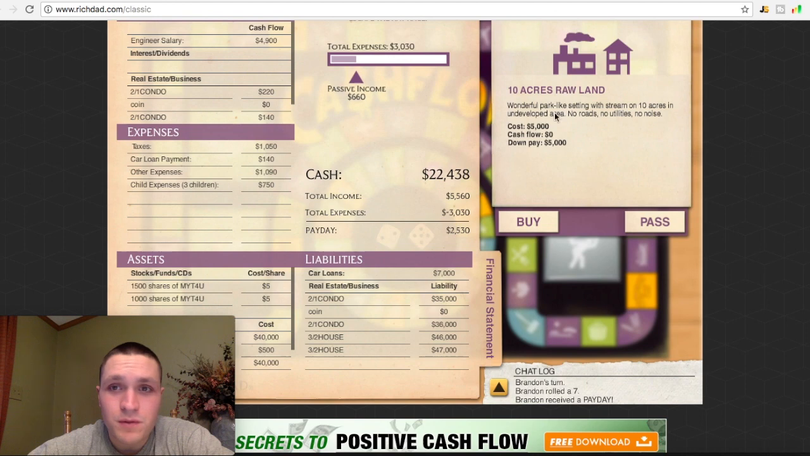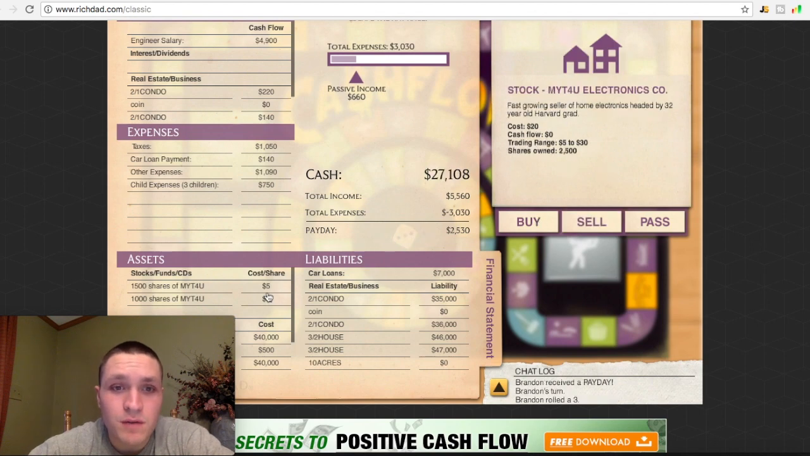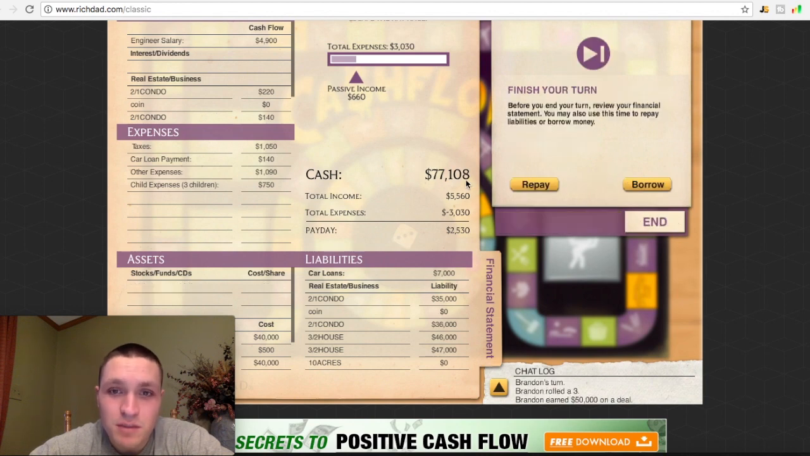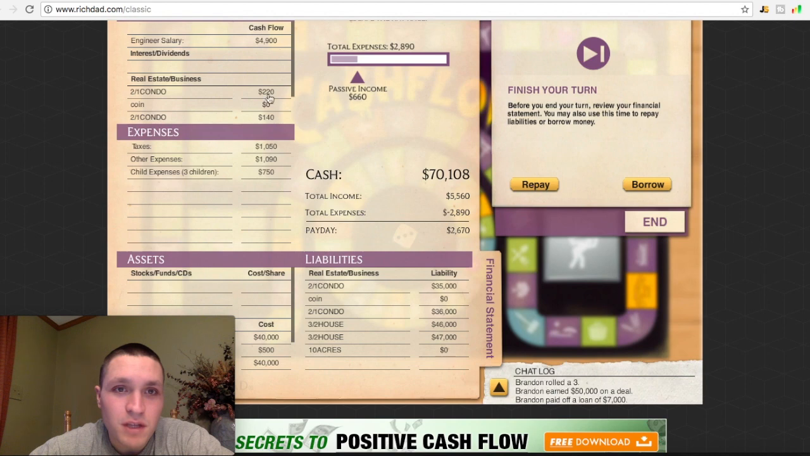Okay, so I got an offer for 10 acres of land with no roads, no utilities, and no noise. Seems like a riskier piece of investment because I'm not around anything, but we're gonna buy it and see what happens. Alright, so that stock I bought for $5 per share is now up to 20. That's 4 times my investment. I'm gonna sell it right now for a total of $50,000. Now, since I'm up to $77,000, I'm gonna pay off my car loan. So right now I got some liabilities, but they're bringing me in some money.